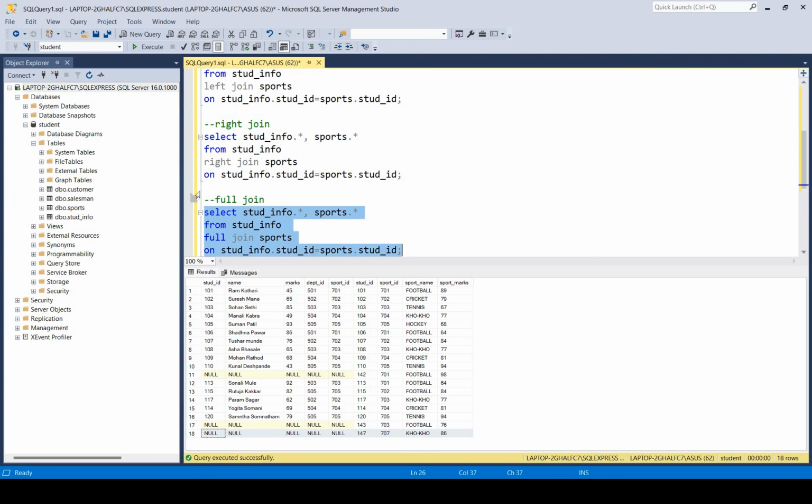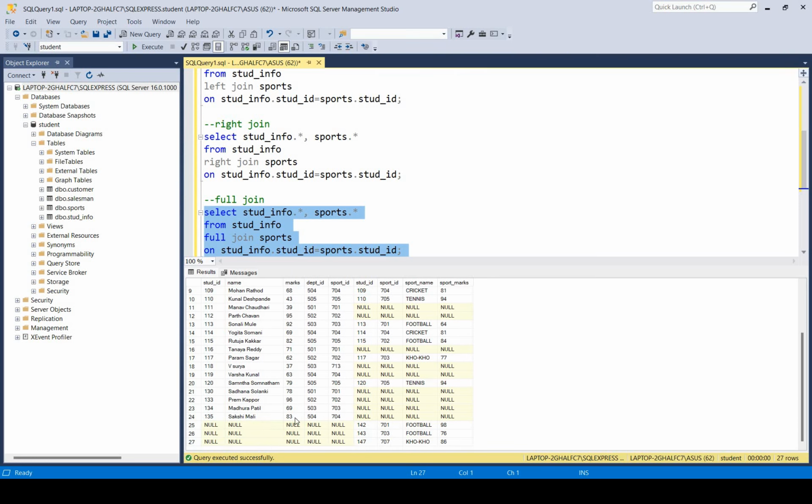So I just want to select this query to execute the full join result. Now you can see here all the records from the left table and all the records from the right table, and if the values don't match, it is filled with null values. These values are not matched with this column, so that's why these values are also filled with null, and these are also filled with null, because there is no match. So this is the result of full join.